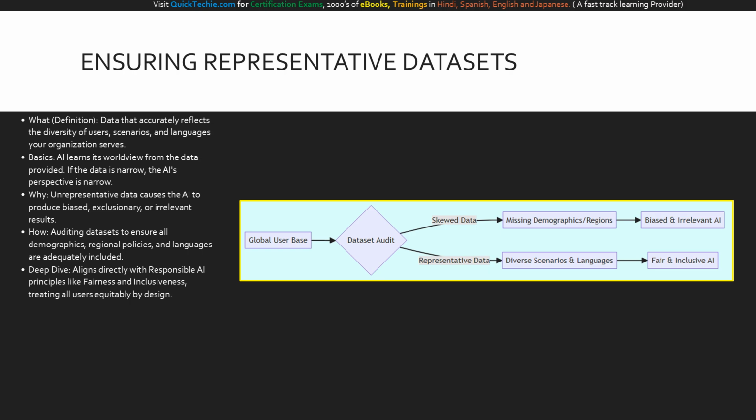The bottom path represents representative data, capturing diverse scenarios and languages. When this inclusive data powers the AI, the outcome is a fair and inclusive AI system that aligns with responsible AI principles. This visual clearly communicates that bias in AI is rarely malicious coding. It is almost always a failure to provide a representative dataset at the beginning of the pipeline.